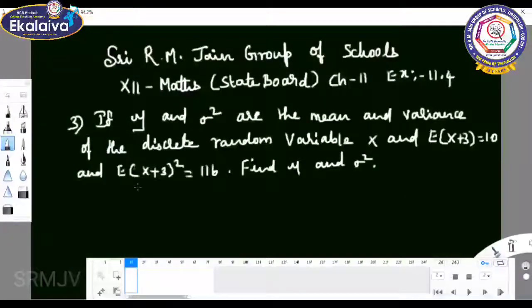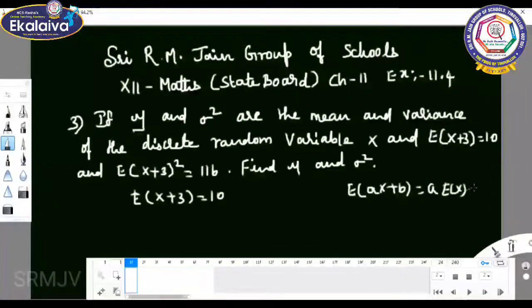We can use a property. It is given that E of X plus 3 equals 10. What is the property we are going to use? E of aX plus b equals a into E of X plus b. We can use that property.